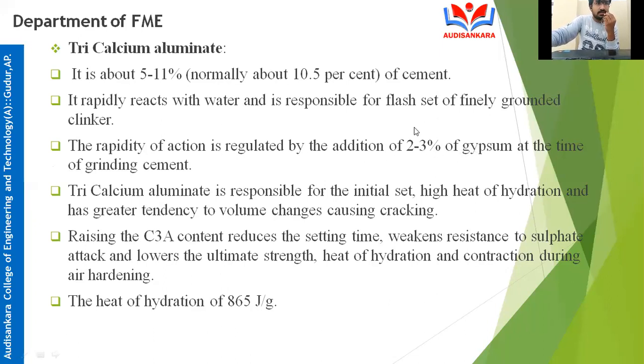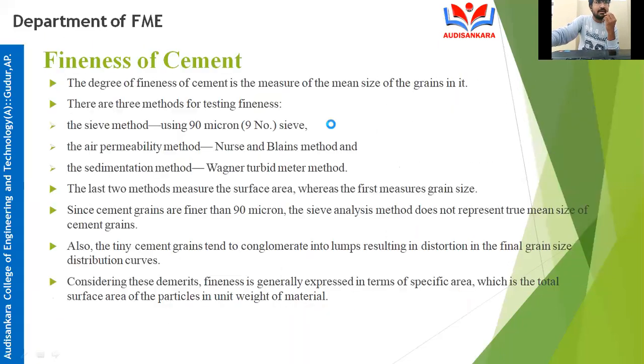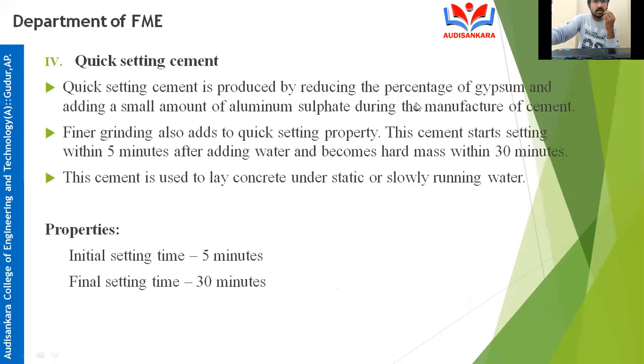You observe the next point. They are adding 2 to 3% of gypsum. Now what they are saying is, in order to obtain quick setting cement, we have to reduce the percentage of gypsum. How much percentage are they adding? 2 to 3%.